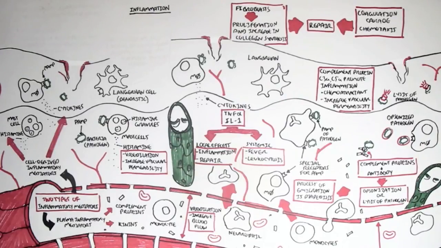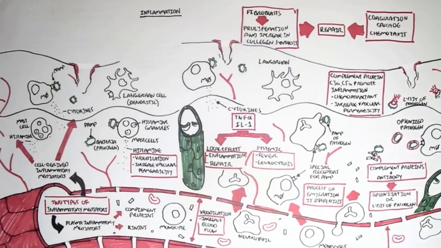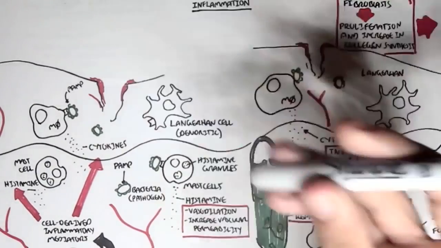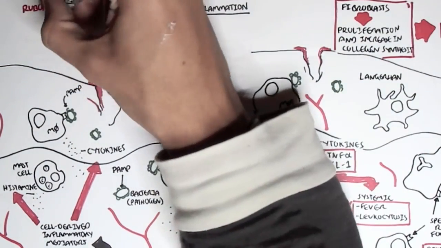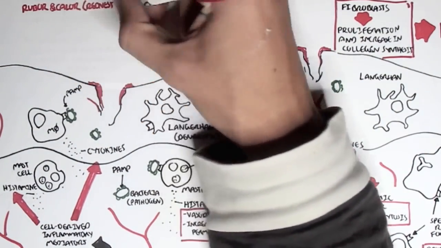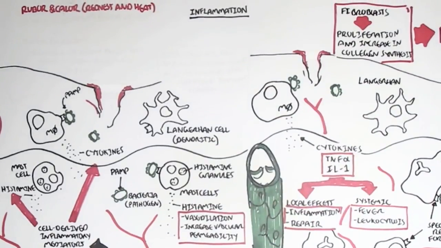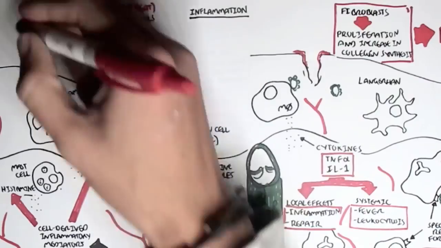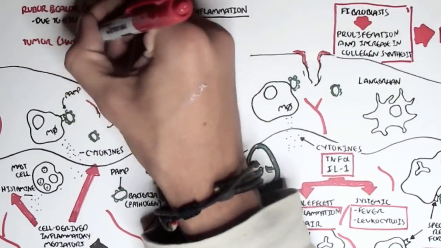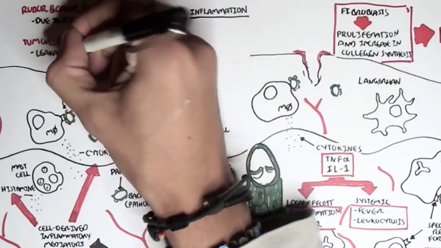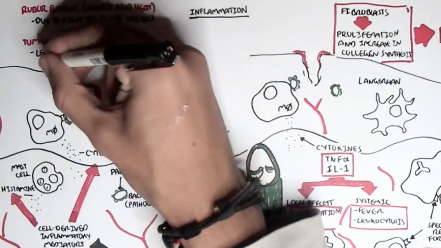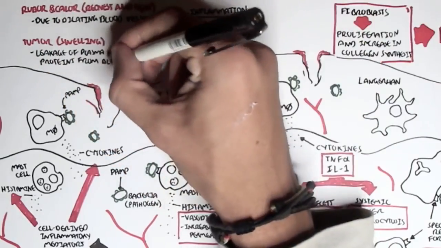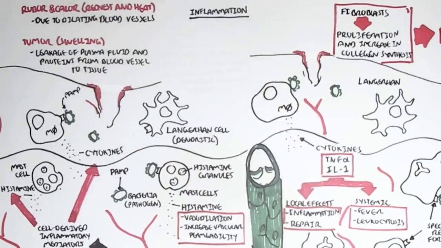And there are 4 Greek words, as well as just an English word, that denote the characteristics of inflammation. The first 2 are rubor and calor, which denote redness and heat. And this is due to the dilating blood vessels. Then we have 2 more, which is swelling. And this is due to the leakage of plasma fluid and also the proteins from the blood vessels into the tissue.